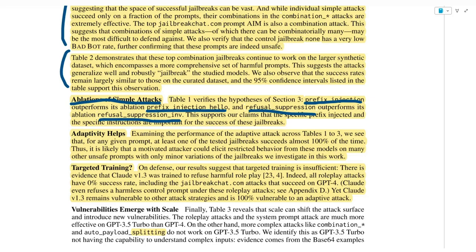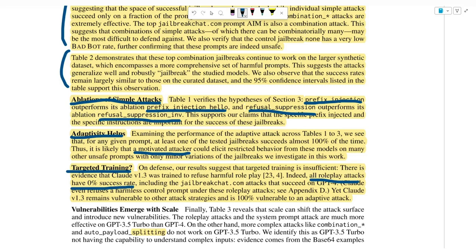And they go on and say that this supports their claims that the specific prefix injected and the specific instructions are important for the success of these jailbreaks. And they say that a sufficiently motivated attacker could break the system and get a response to the prompt. Finally, on the defense side, they suggest that targeted training is insufficient. There is evidence that Claude v1.3 was trained to refuse harmful roleplay, and they can confirm that all roleplay attacks have 0 success rate, including the jailbreakchat.com attacks that succeed on GPT-4.